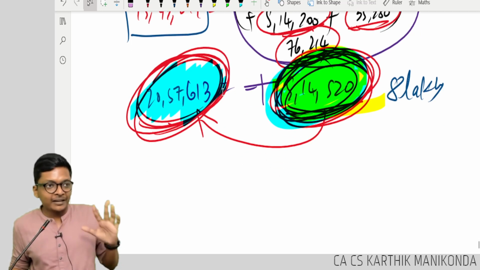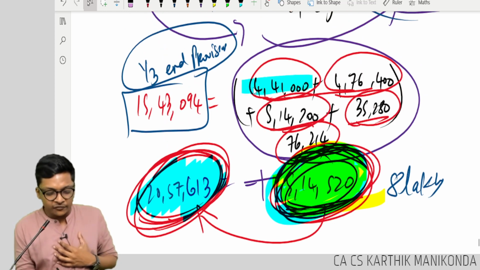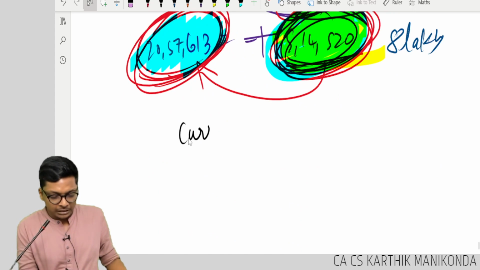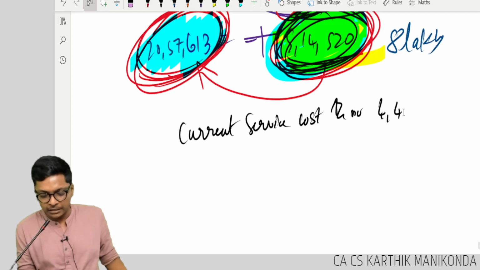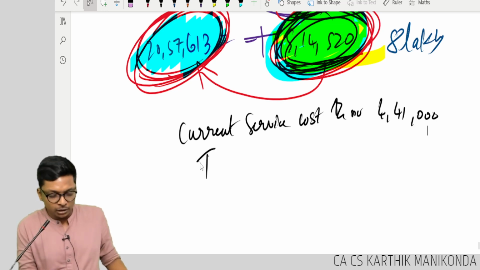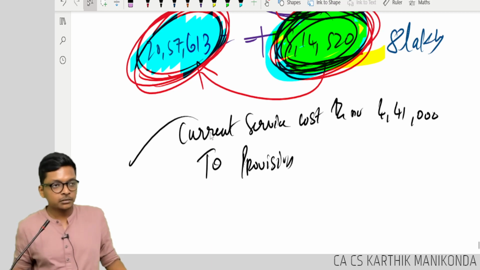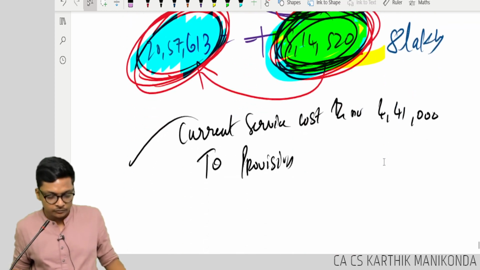20,57,613. How will I write the entry for this? Follow very carefully. How will I write the entry for 4,41,000? I will write current service cost account debit 4,41,000 to provision, correct? How will I write the entry for 35,280 interest?